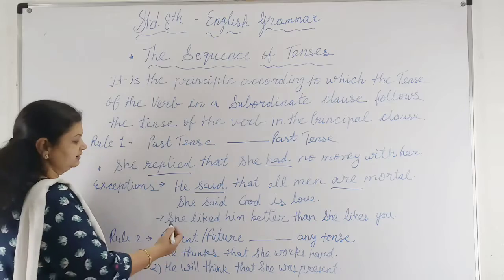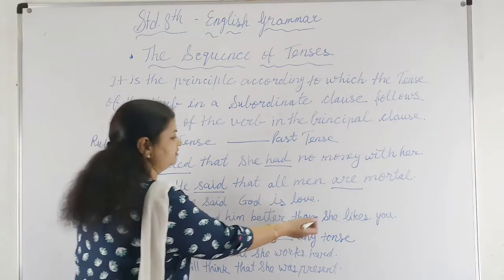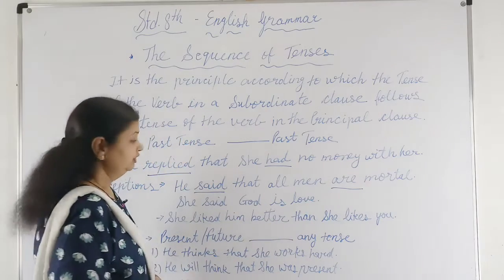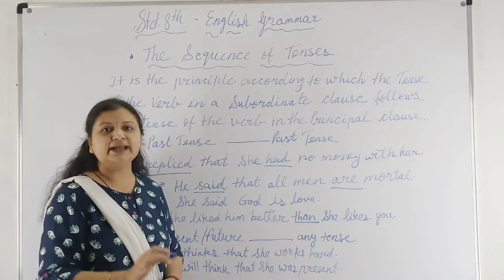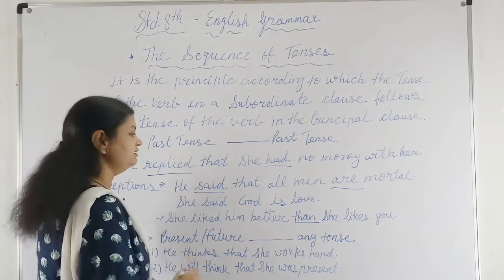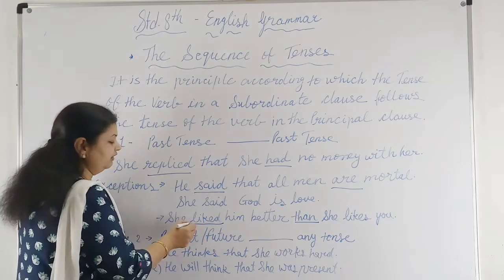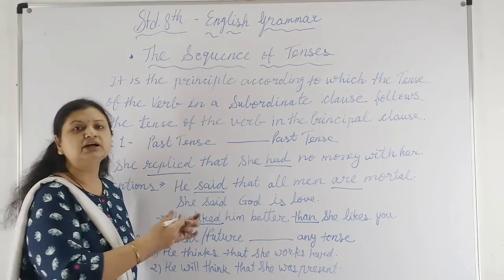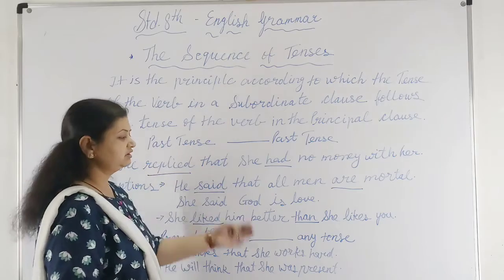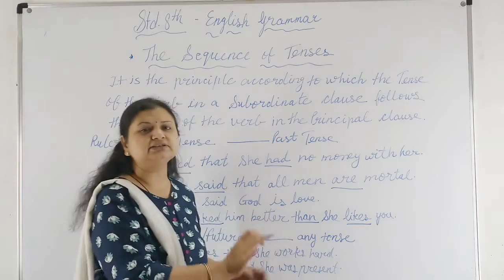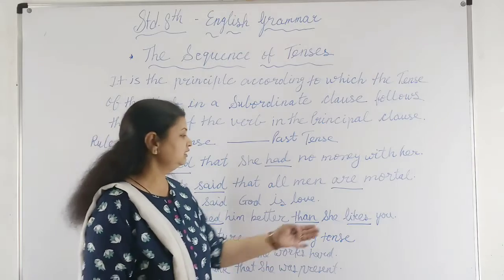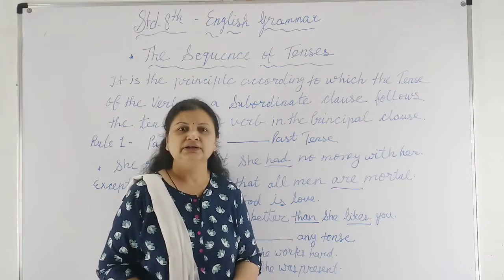The second exception is: she liked him better than she likes you. If "than" is given in the sentence, then whatever verb is given in the principal clause, in the subordinate clause we can use any tense of the verb. Generally we use the simple present tense.